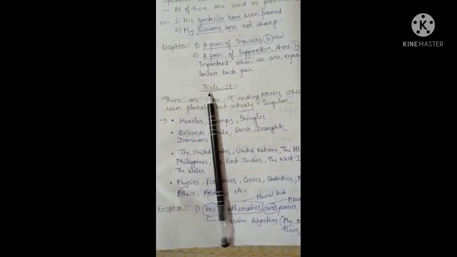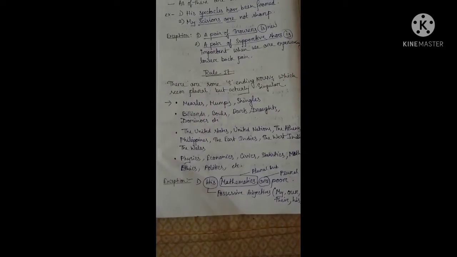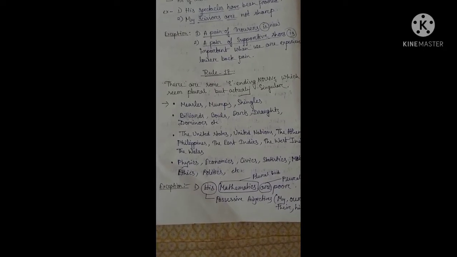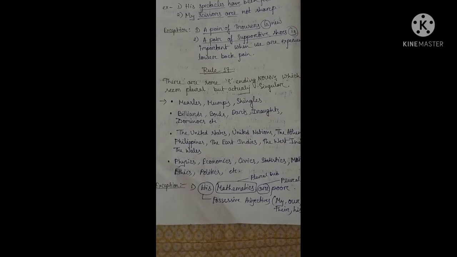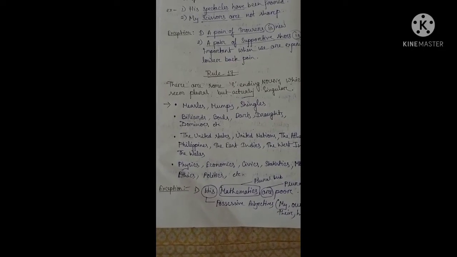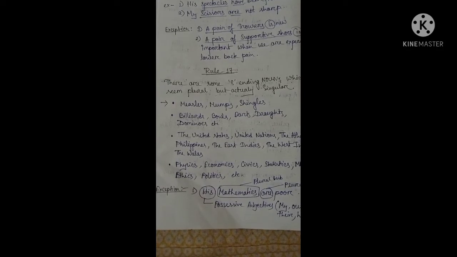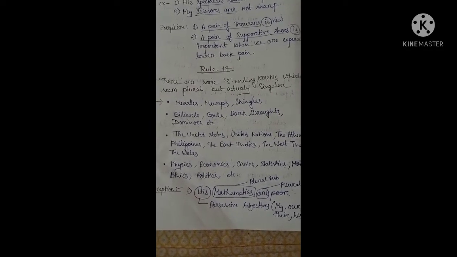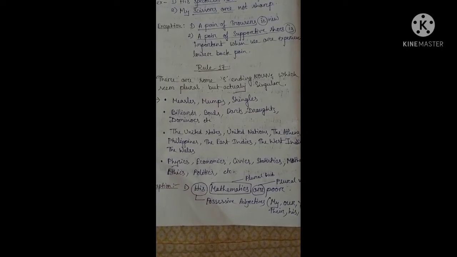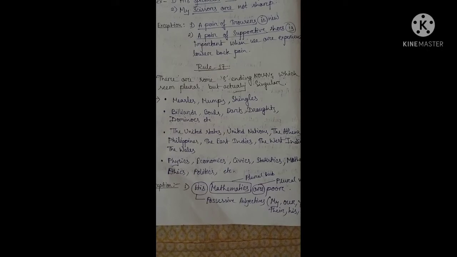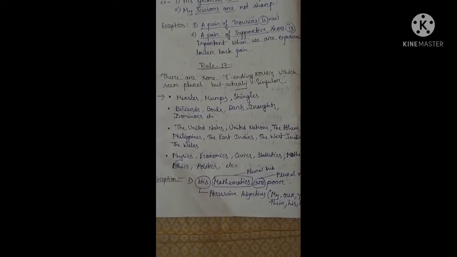Next, come to the next rule, that is rule 17. In rule 17, there are some nouns ending in s which seem plural but are actually singular. The examples are measles, mumps, shingles, billiards, dominoes, etc. The United States, the United Nations, Athens, Philippines, the East Indies, the West Indies, Wales. Physics, economics, civics, statistics, mathematics, ethics, politics, etc.